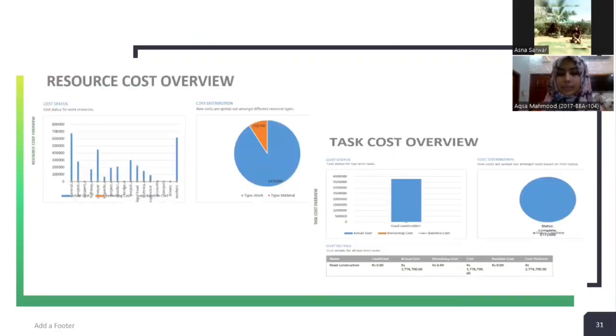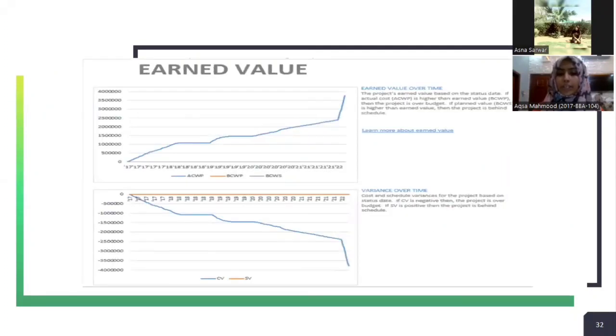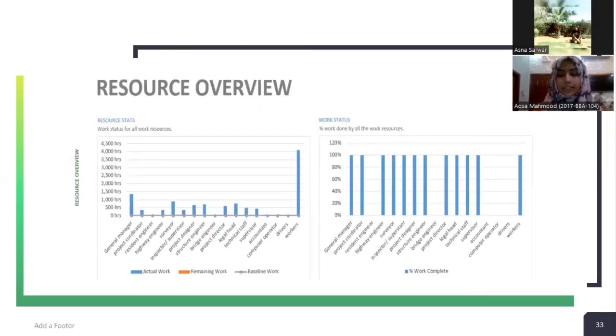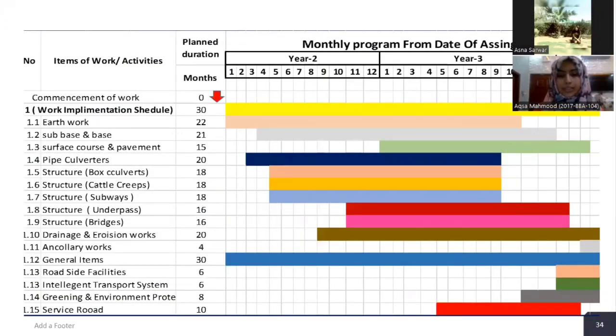This is the resource cost overview and task cost overview of our project. This is the earned value graph of our project, which we achieved on MS Project. Next, this is the resource overview graph, which we achieved on MS Project. Next, this is our activity schedule, showing how in 3 years our project will be completed.